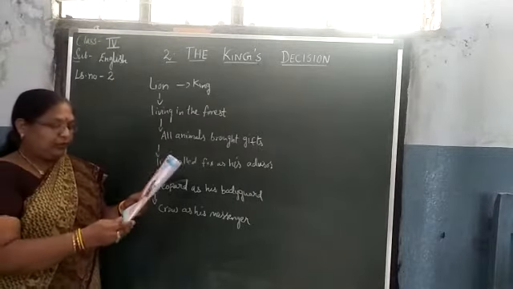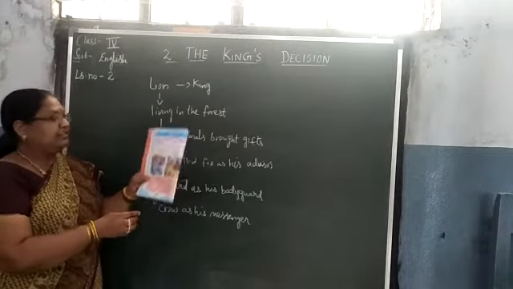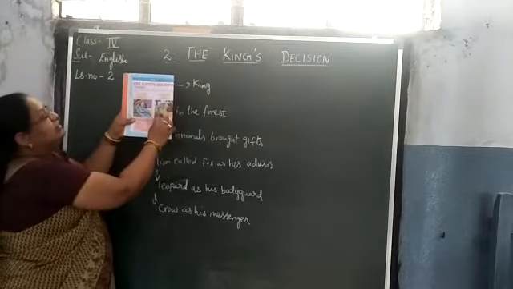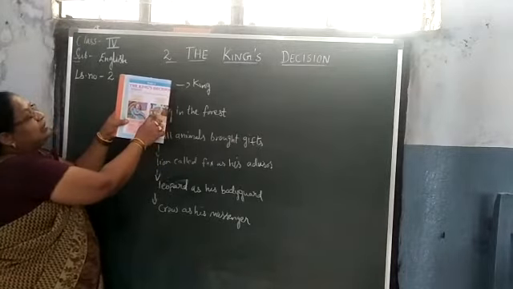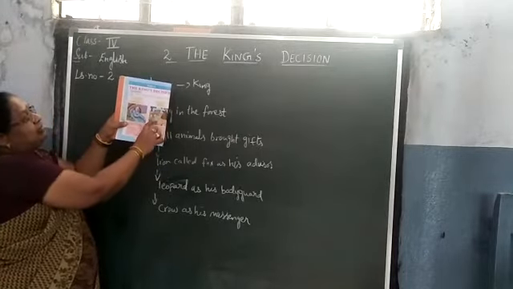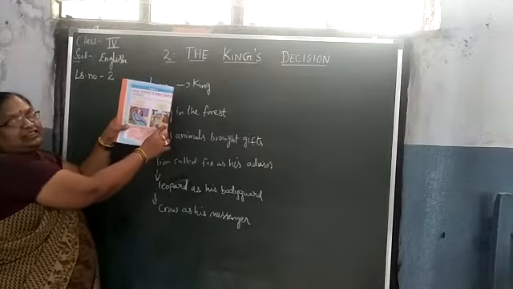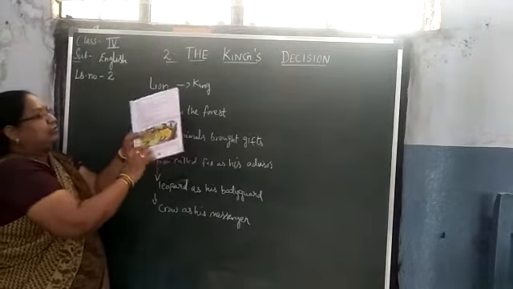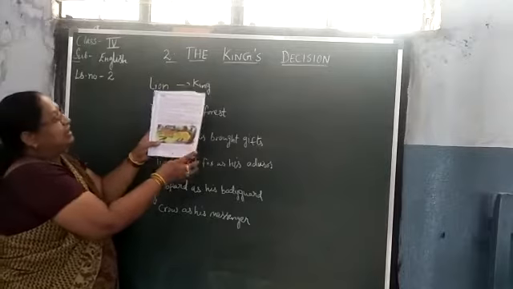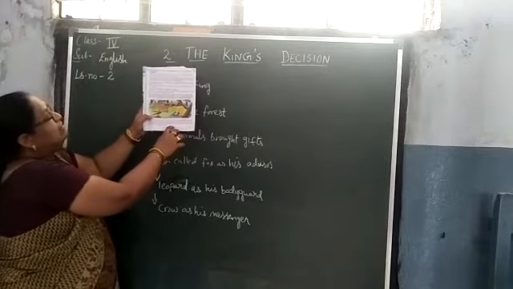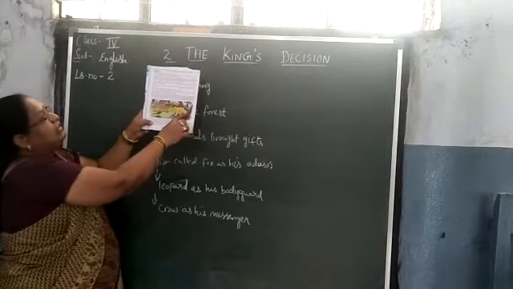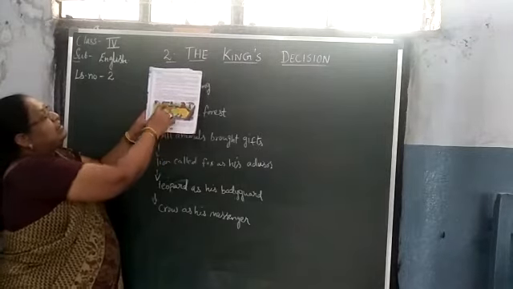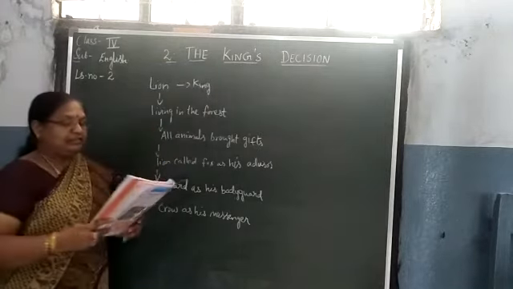All of you, open page number 16. Here the lion is there. Children, he is the king, the king of the forest. All the animals are here, and the lion is sitting here. Next, let us start the lesson. Page number 17. The lion is sitting under the tree, and all the animals are standing over there. So, let us start, children.